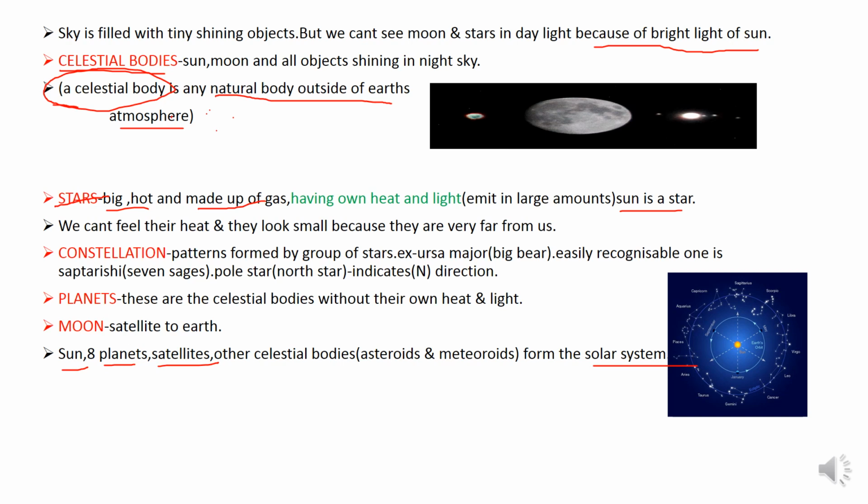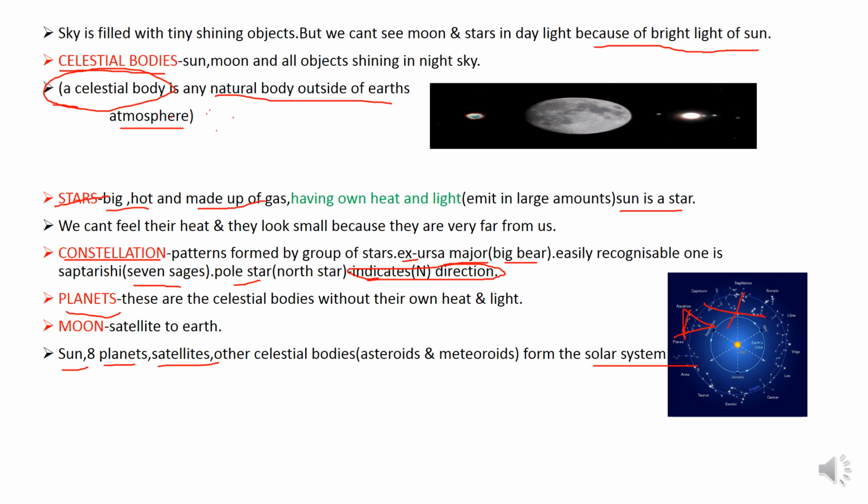So what is a constellation? These are the patterns formed by a group of stars. Examples are Ursa Major, that is called Big Bear, and an easily recognizable one is Saptarshi, also called Seven Sages, and Pole Star, also known as North Star, and it is used to indicate direction, especially the north direction.